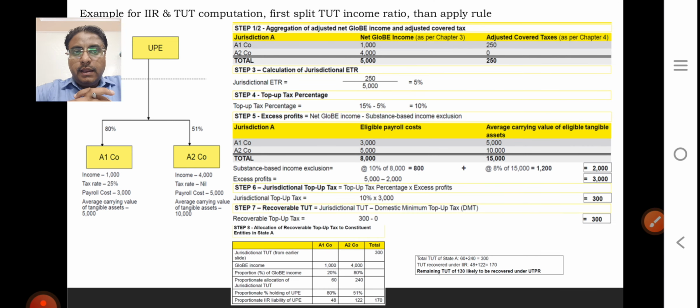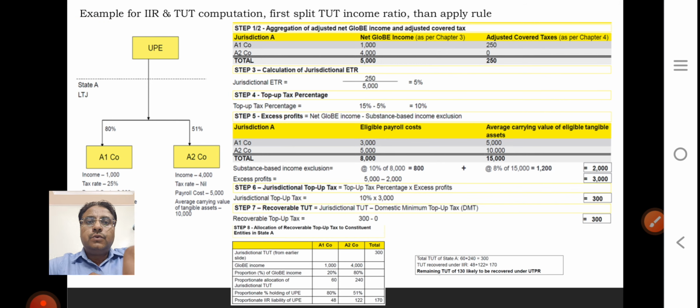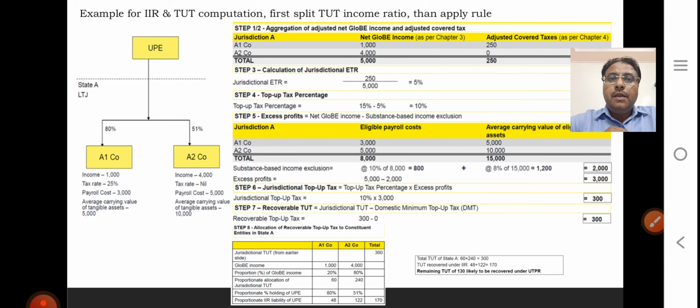So this is the example. We will explain how it works and how it's taxed. It's an example of IIR and TUT, top up tax calculation. First, the profit top up tax is split between the income ratio.